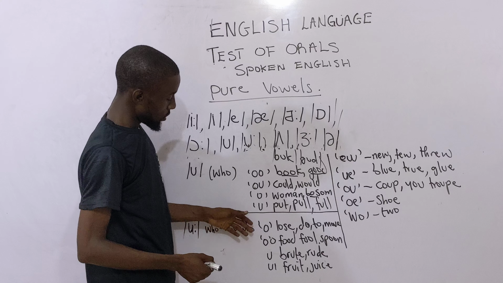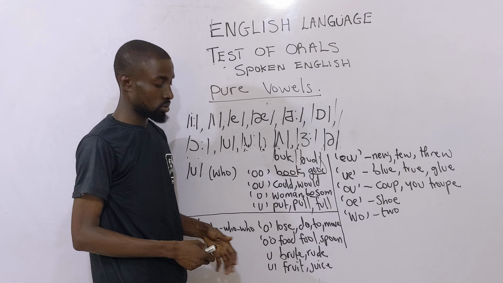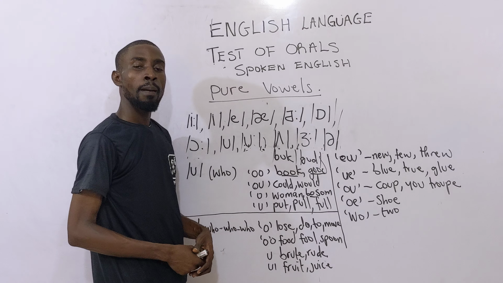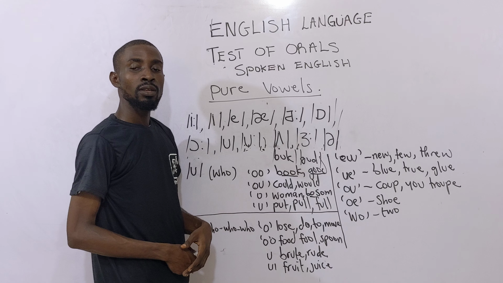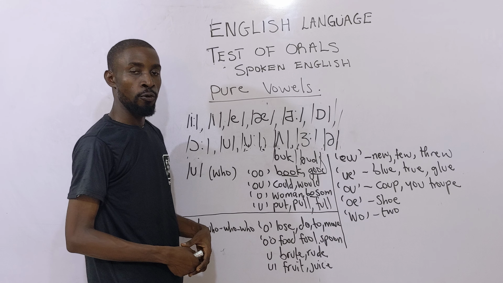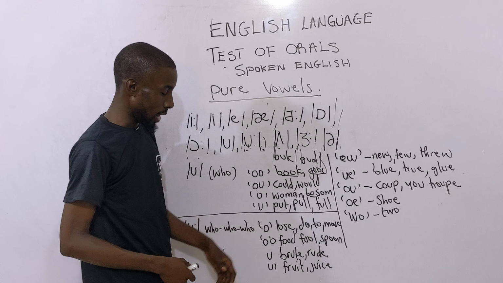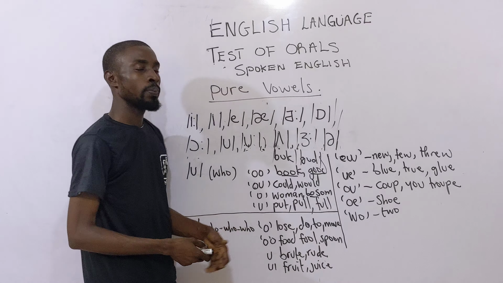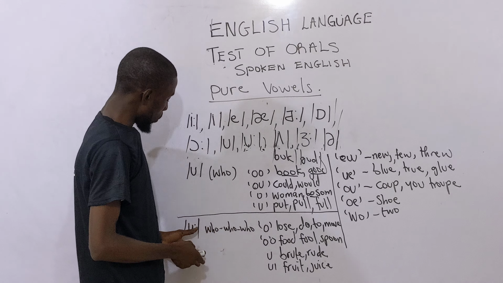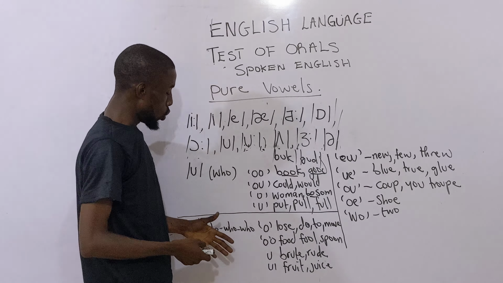Then we have another one here, which is the full sound, as in pot. The basket is full. Full, not full. That's for the short vowel. Then we talk about the long one.